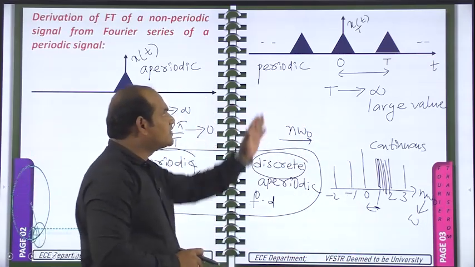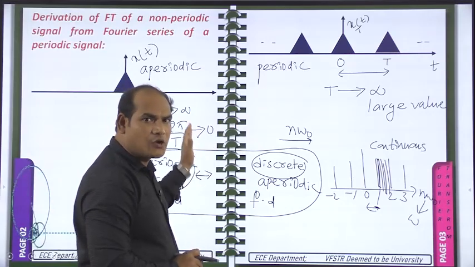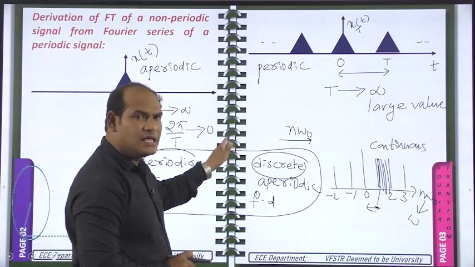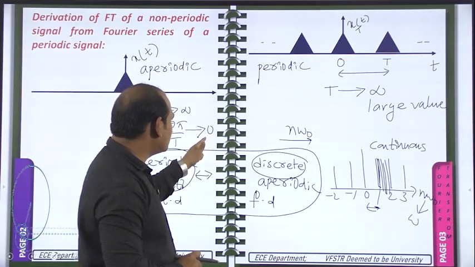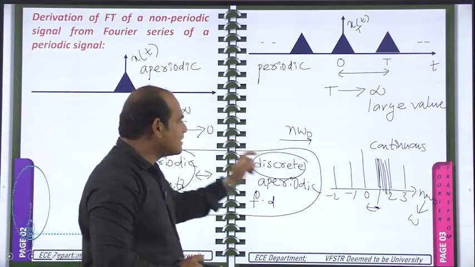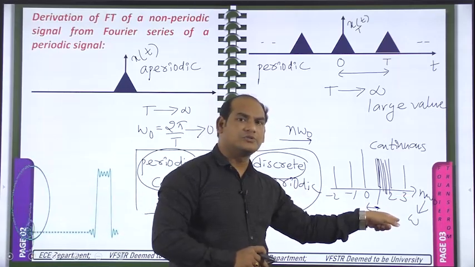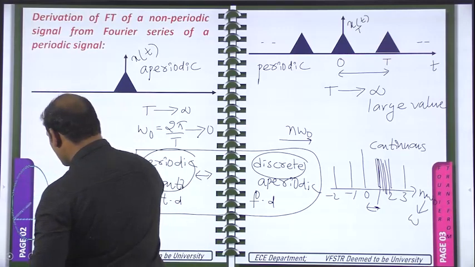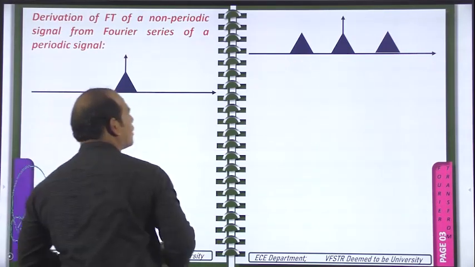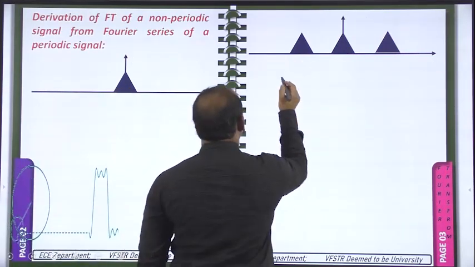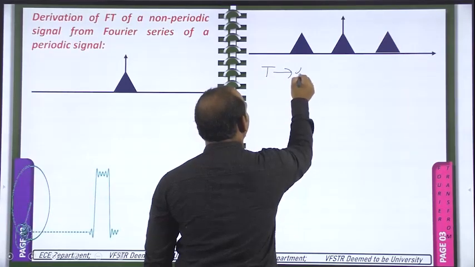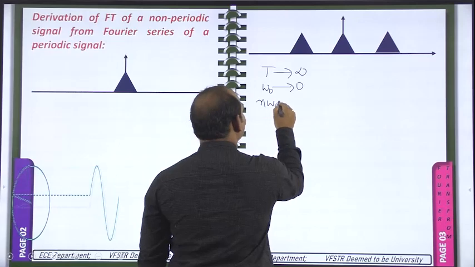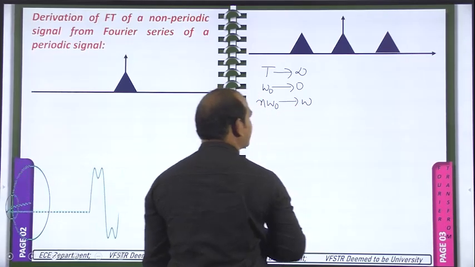So in order to convert the periodic signal into an aperiodic signal, we have taken capital T tending to infinity, so that omega naught is becoming 0, that means a very small value. And at that time we can tell this n omega naught, the discrete variable, is becoming the continuous variable omega. With this we can do the analysis here. So how can we do that? See again. We have taken capital T tending to infinity, so omega naught is tending to 0. N omega naught is becoming omega now. It is a continuous variable.